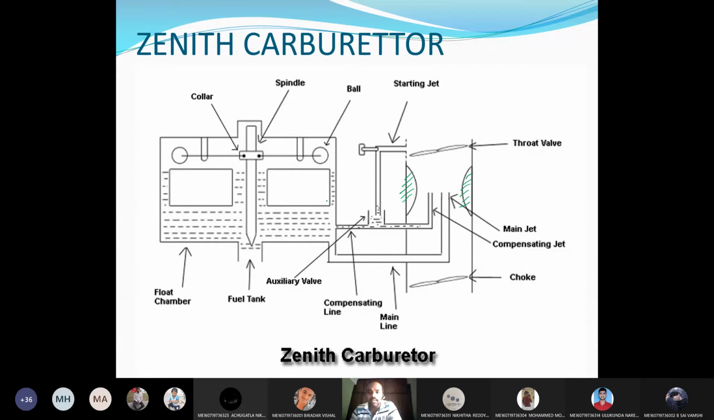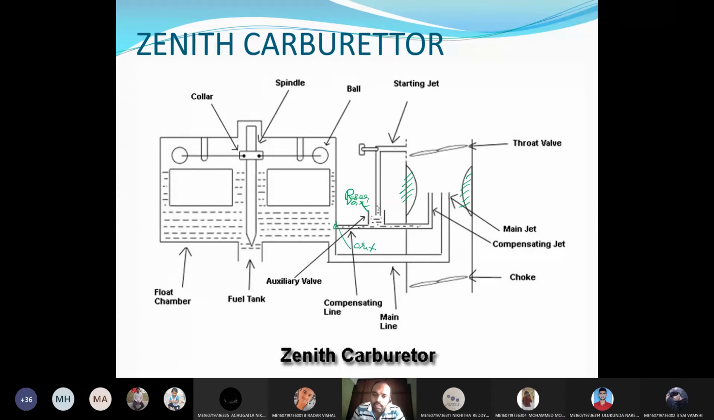Now, where is the starting jet placed? After the throttle valve. Observe carefully: the starting jet is placed after the throttle valve. Where is the starting jet taking the petrol from? It takes petrol from an auxiliary reservoir, an intermediate reservoir. And this reservoir takes the petrol from the float chamber only. Here there will be an orifice.